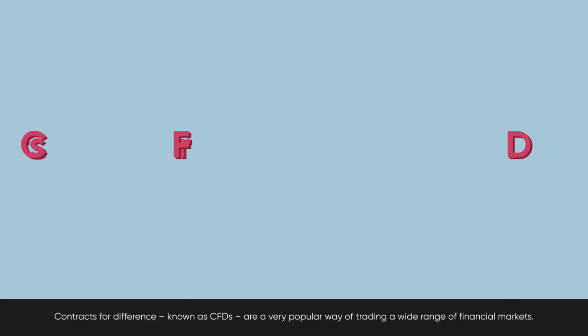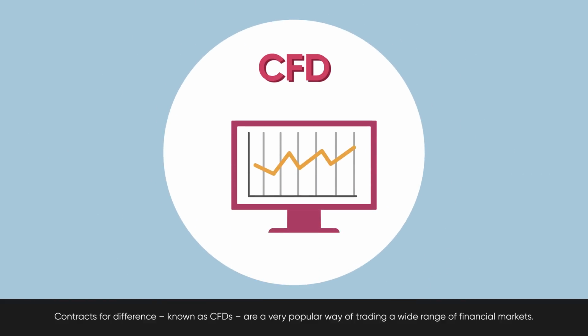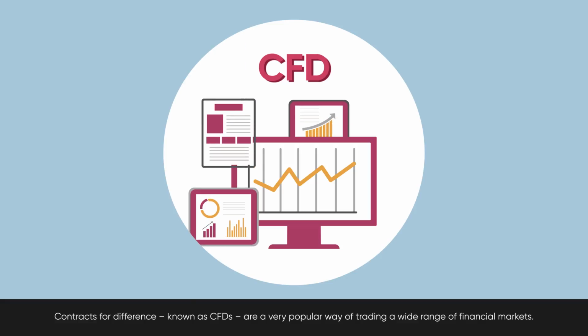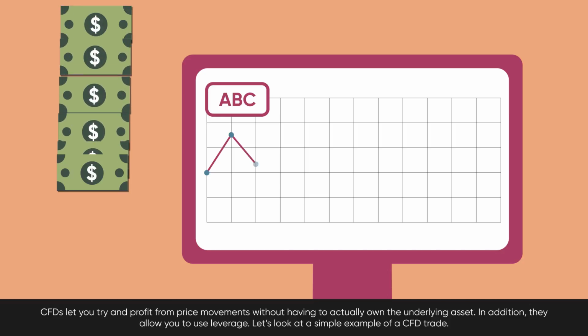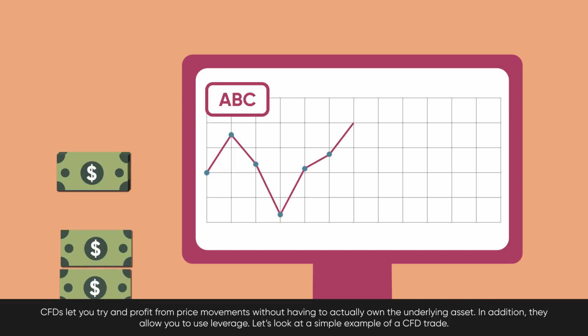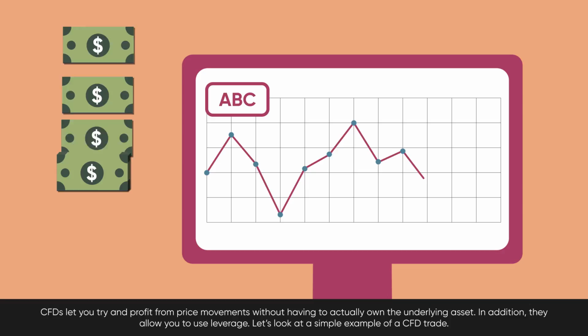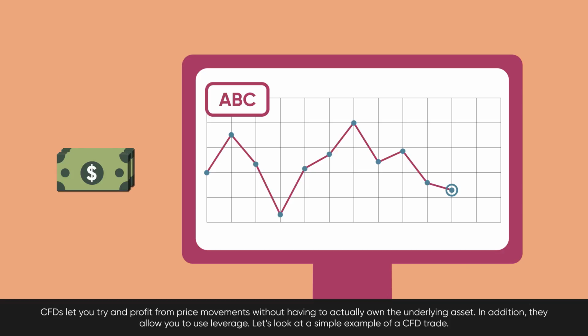Contracts for difference, known as CFDs, are a very popular way of trading a wide range of financial markets. CFDs let you try and profit from price movements without actually having to own the underlying asset. In addition, they allow you to use leverage. Let's look at a simple example of a CFD trade.